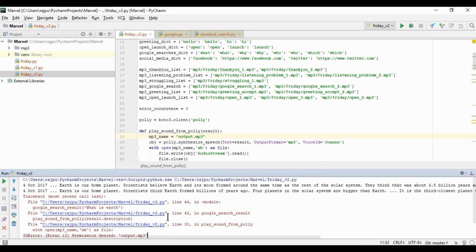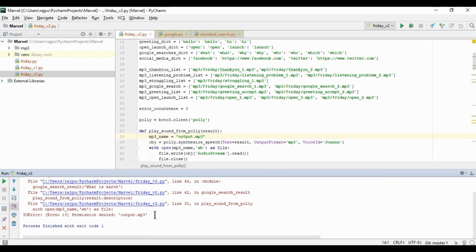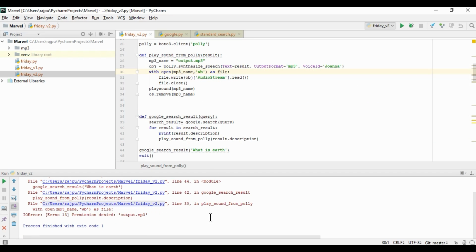So this is the mp3 file. Now, okay, so why does this error come? Because here we have created the for loop, and in the search result we have many indexes, so it asks to play this output.mp3 again and again. But it has not released the object from playsound, so that is why this is showing permission denied.